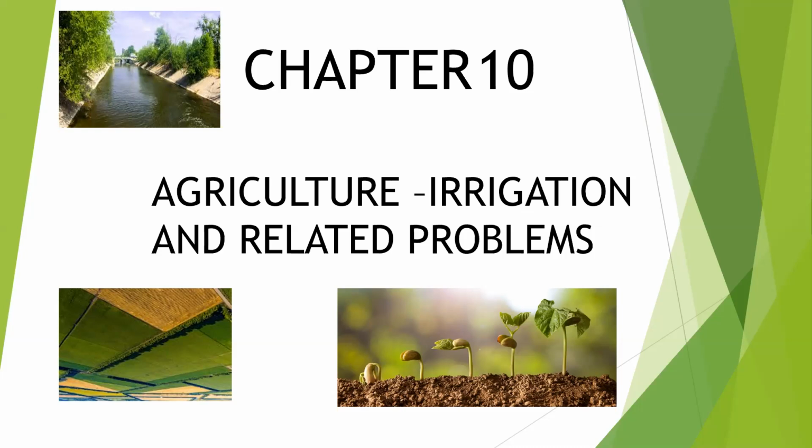First of all, your exercise questions are very easy and given topic wise in your book. The first long question in your book: justify the need of irrigation in Pakistan, describe the modes of irrigation in the various parts of the country. During the lecture I told you, and the answer is given on page number 93 to 95. Question number 2, write comprehensively about the canal irrigation in Pakistan. Here you will explain the canal system in Pakistan briefly.